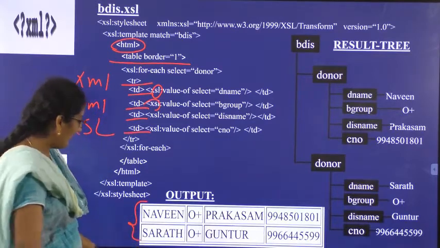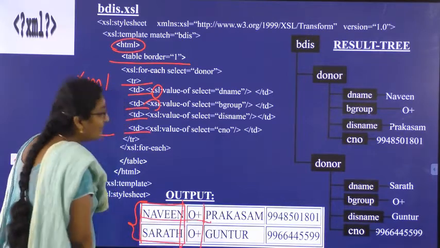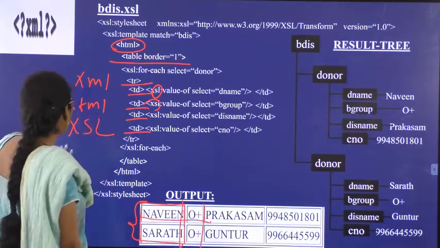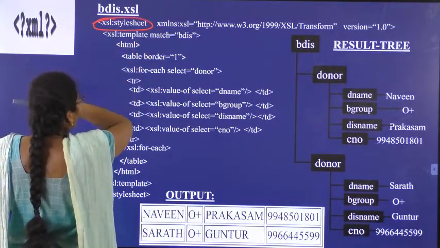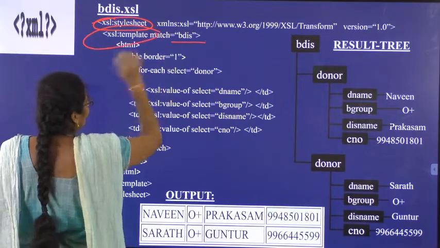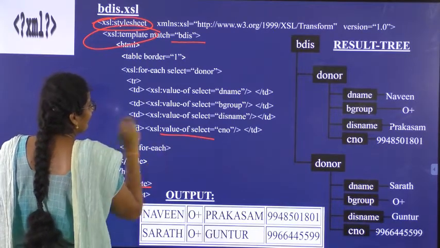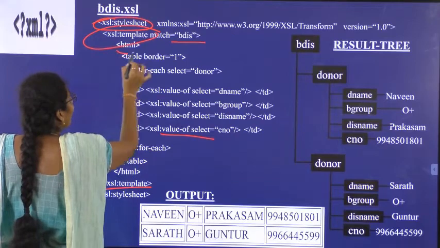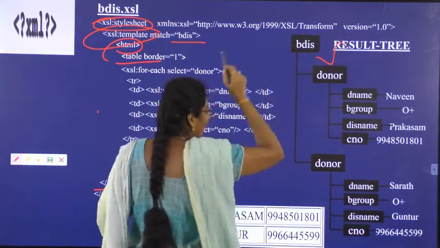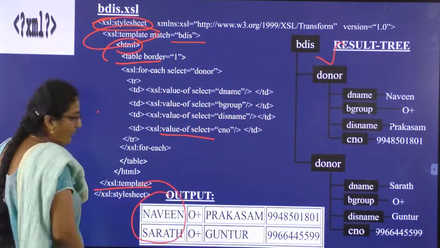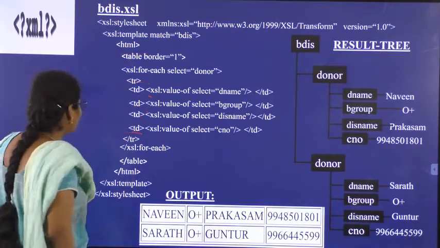If you look at the table here, first I have generated a table. I have created rows and columns, then separated the output. The XML style sheet, templates and blood donors information system are all the same. The template element and value-of select element are all the same, but I am implementing HTML tables in this. So the result tree is also the same, but I will get the output in the form of a table because I am using table tags here. So this is the difference.